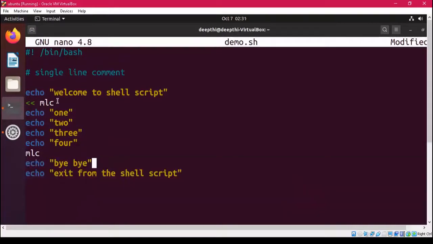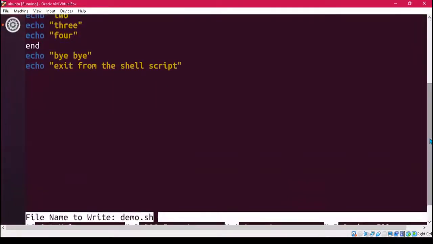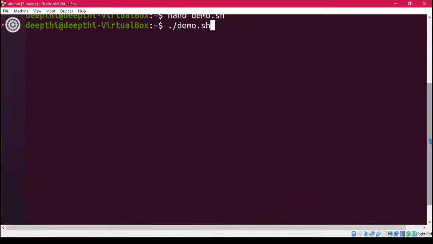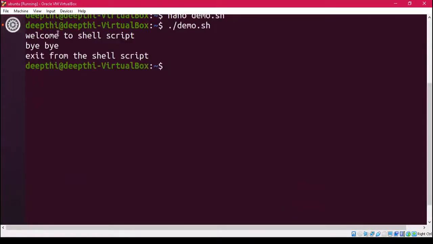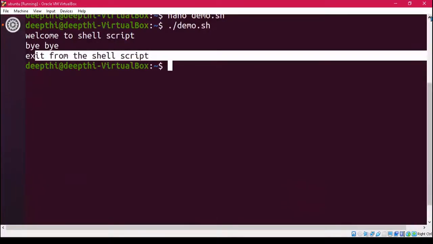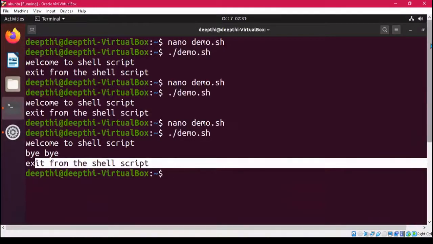In the earlier example I showed you that you can use MLC, but apart from that you can use any word that you want. Whatever you want, you can use. So I'm using another word here. Let's come out of this and run it once again, and you can see that it is showing welcome to shell script, bye and exit from the shell script. So these are the 2 types of comments that we have used in shell scripting.